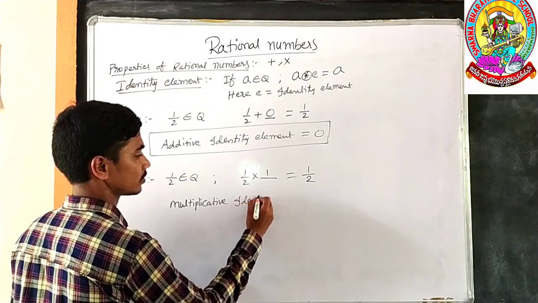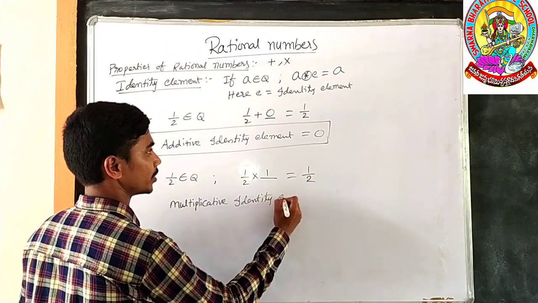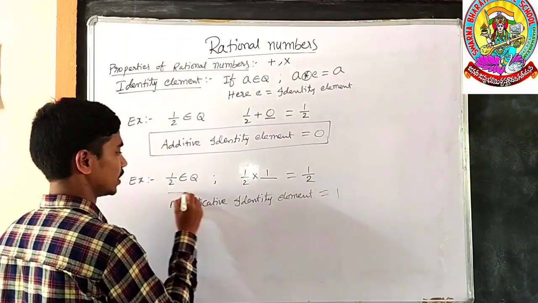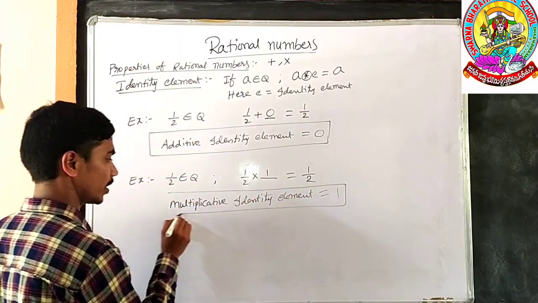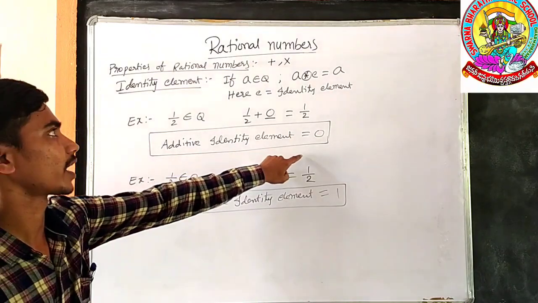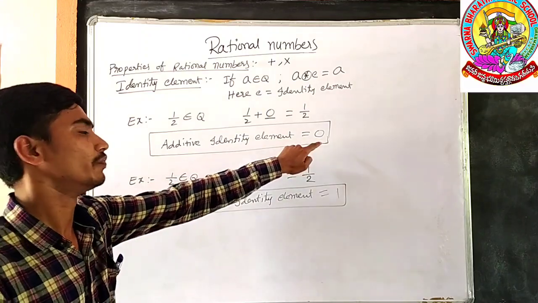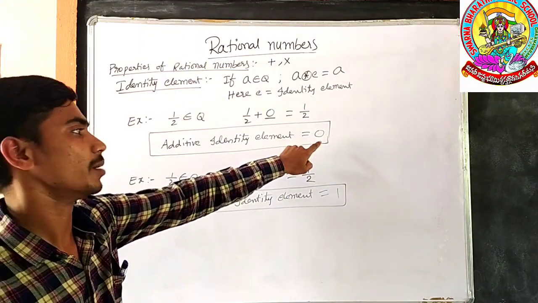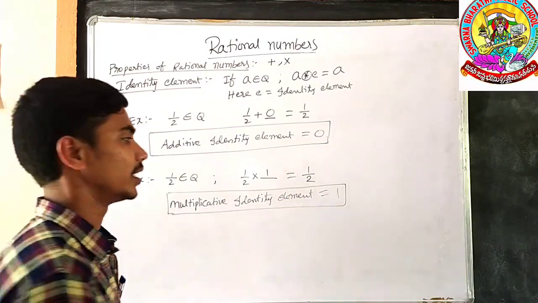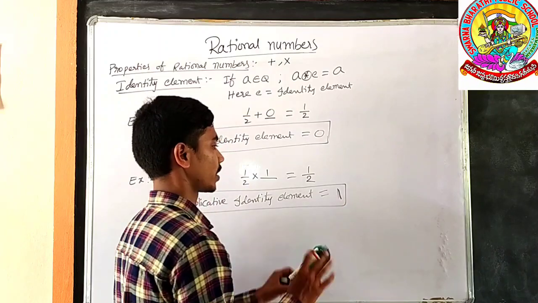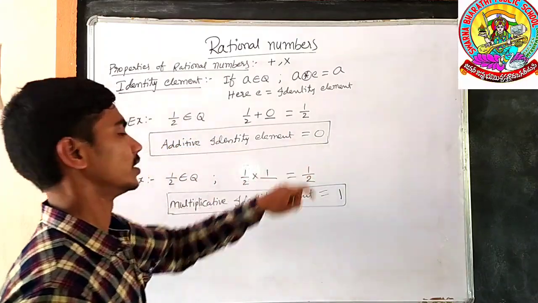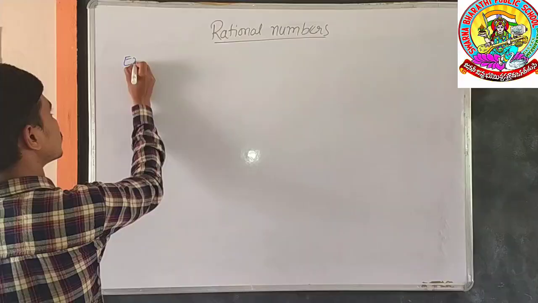Multiplicative identity element is equal to 1. These two are the most important concepts. What is the additive identity element of a rational number? 0. Because if you add 0, you get the same number. If you multiply with 1, you get the number itself. Understand? So that's why 1 is called the multiplicative identity and 0 is called the additive identity.